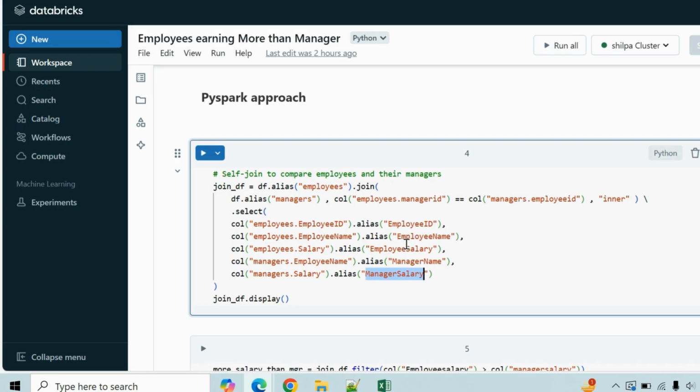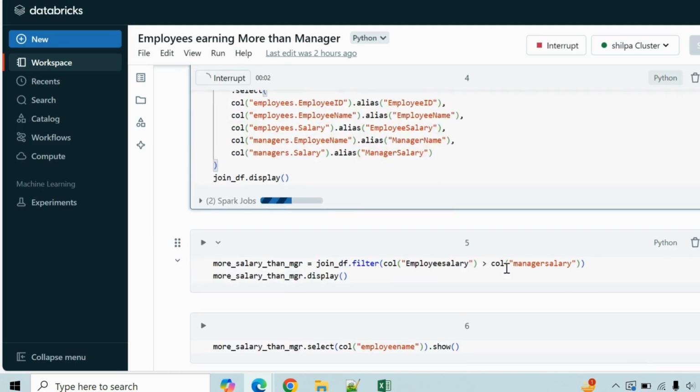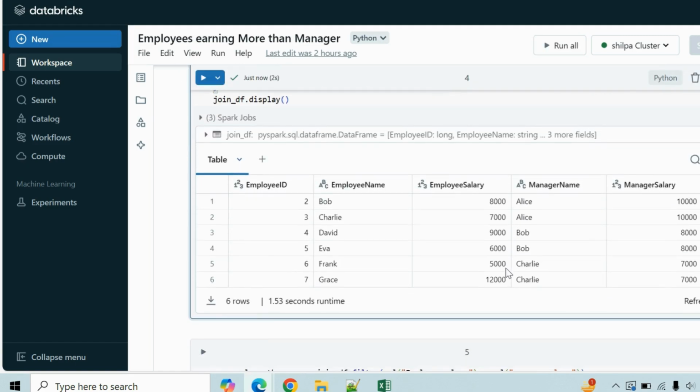I'm aliasing all of them with the correct names: employee ID, employee name, employee salary, manager name and manager salary. So let's display this. Now, you can see I have my employee ID, employee name, salary, manager name, and manager salary.